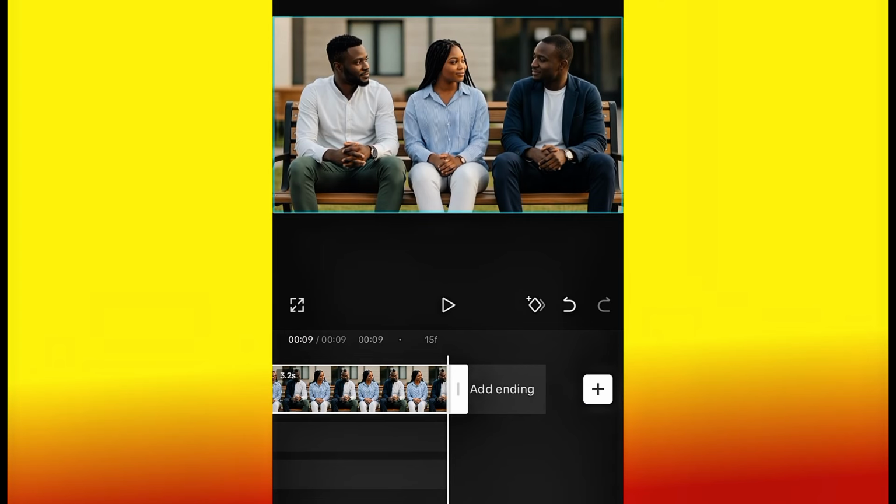Okay, this is cool, this is nice. You see how three of them now speak in the same scene, same character. You would not even know that we generated this video part by part. You see everything flows so well. And with this, consistent character is guaranteed with a longer video. And guess what, Grok AI has almost unlimited video generation, so you can create as much as you can.